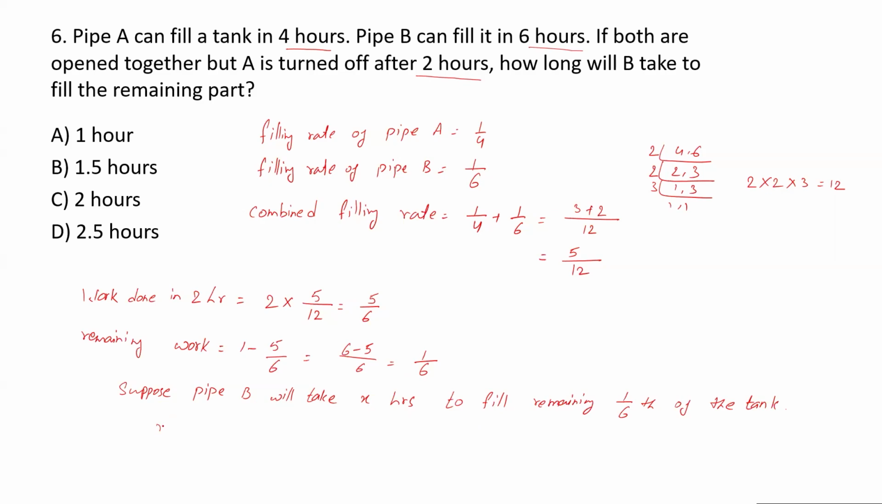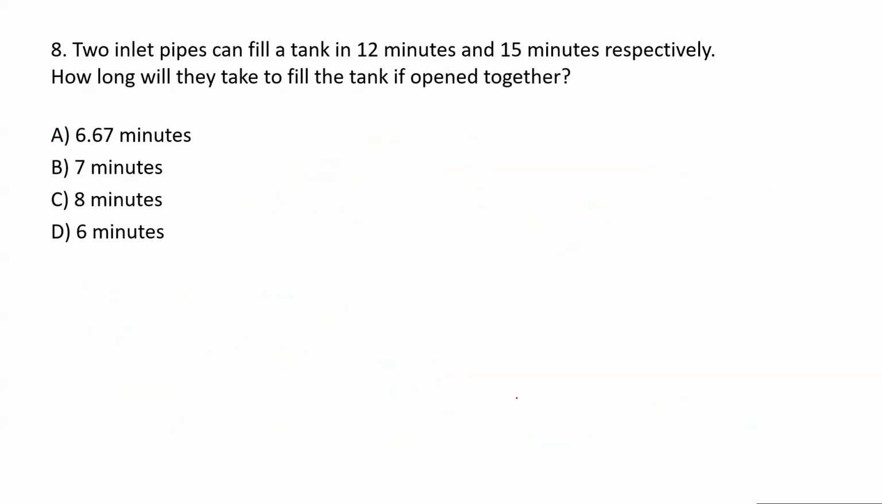So X into what is the filling rate of pipe B? It is 1 upon 6. 1 upon 6 is equal to how much remaining part? It is 1 upon 6 again. So X is equal to 6 upon 6, that is 1. So it will take only 1 hour. So option A is correct. Is that okay? Next problem.